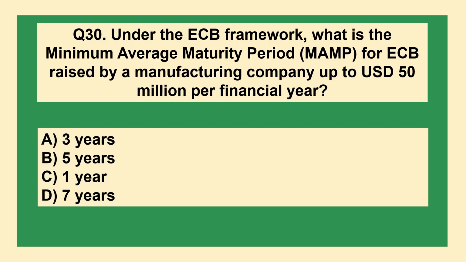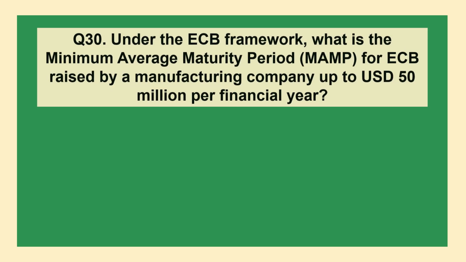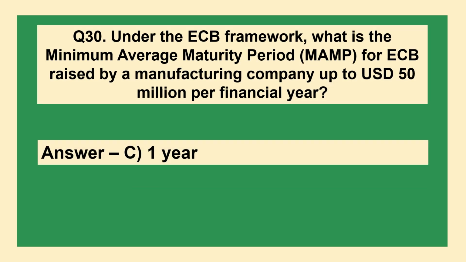Under the ECB framework, what is the minimum average maturity period, MAMP, for ECB raised by a manufacturing company up to USD 50 million per financial year? A, 3 years, B, 5 years, C, 1 year, D, 7 years. The answer is option C, 1 year.